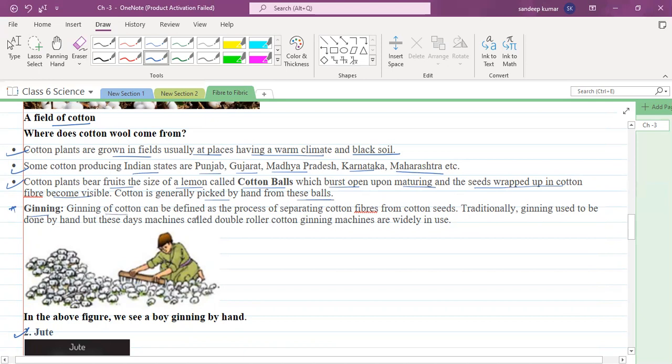Ginning of cotton can be defined as the process of separating cotton fiber from cotton seeds. First, they will separate the cotton fibers from the cotton seeds. Traditionally, ginning used to be done by hand, but these days machines called double roller cotton ginning machines are widely in use. With the help of double roller machines, we can separate the cotton from the cotton bolls. Am I clear? In this figure, you can see a boy ginning by hand.